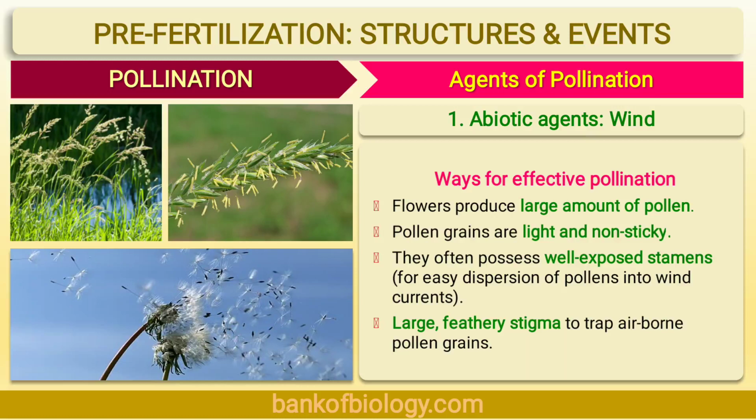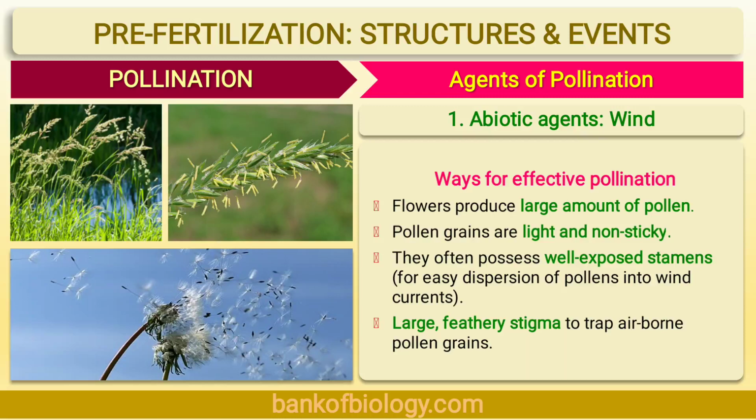So, let's summarize the pollination by wind or adaptations. Flowers produce large amount of pollen. Then, pollen grains are light and non-sticky. Number 3. They often possess well exposed stamens for easy dispersion of pollens into wind currents. Large and feathery stigma to trap airborne pollen grains.